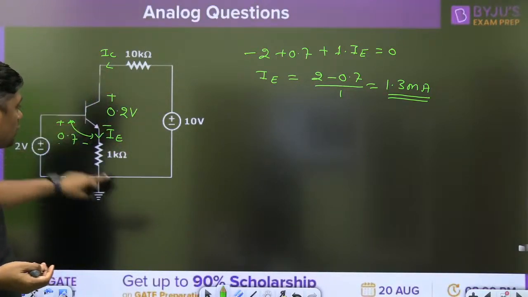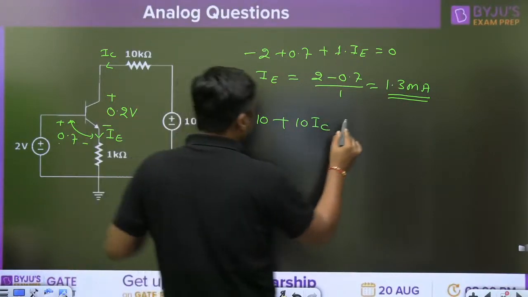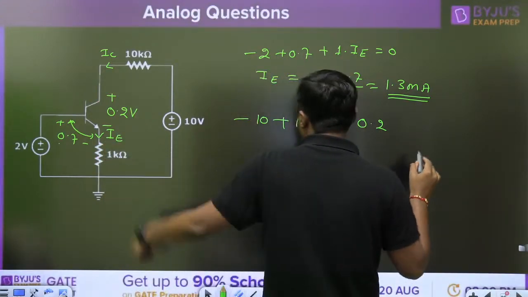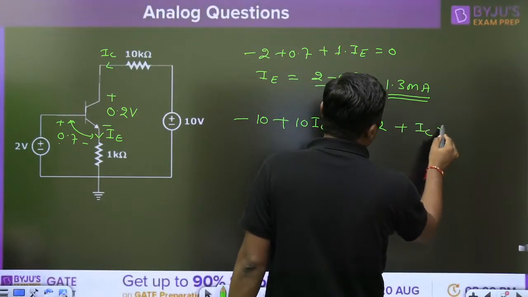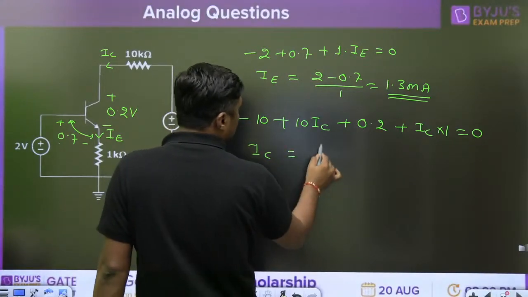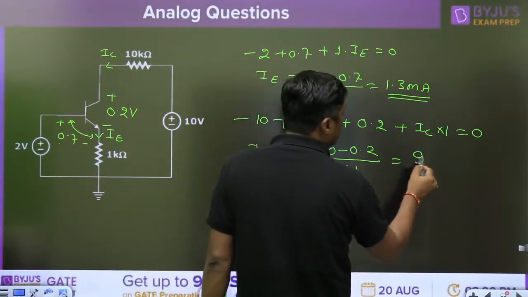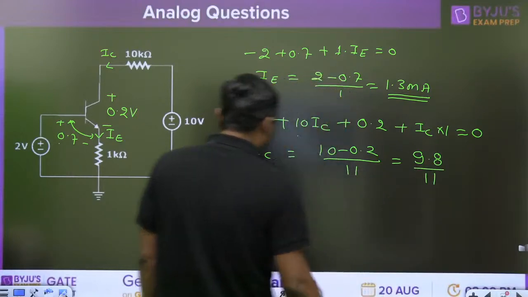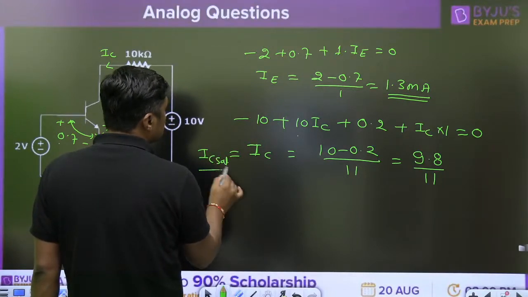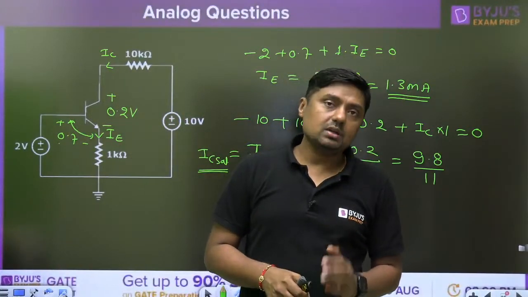Write down the KVL in the outer loop. Minus 10 plus 10 times IC plus this is nothing but VCE sat 0.2 volt, plus again IE is equal to IC, we can write IC into 1 kilo ohm is equal to 0. Everyone calculate the IC here. IC will become 10 minus 0.2 divided by what? 10 plus 1, 11. That is nothing but 9.8 divided by 11. This IC is nothing but IC sat. It is the maximum current.